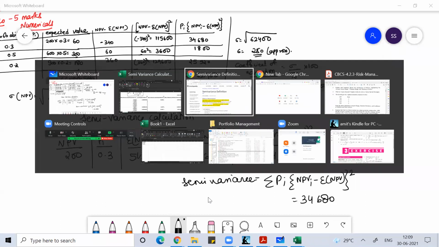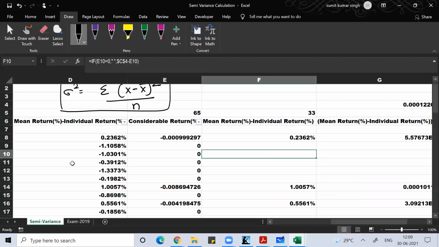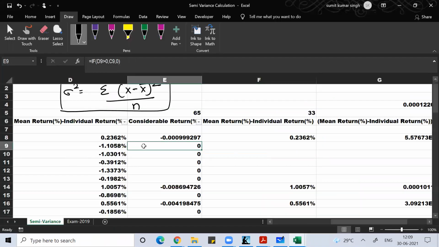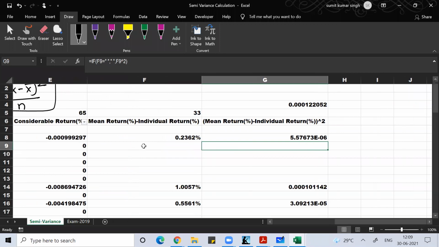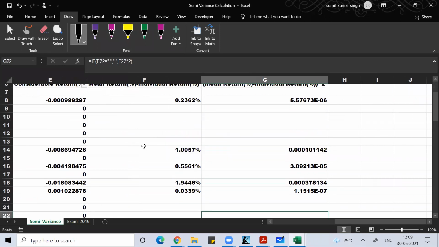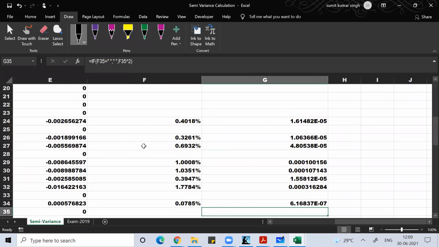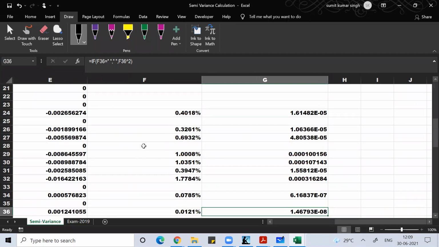The same thing I did here also. I took all the values which are lesser than the mean return value. Then I squared them and divided by n, and that is what the semi-variance is.